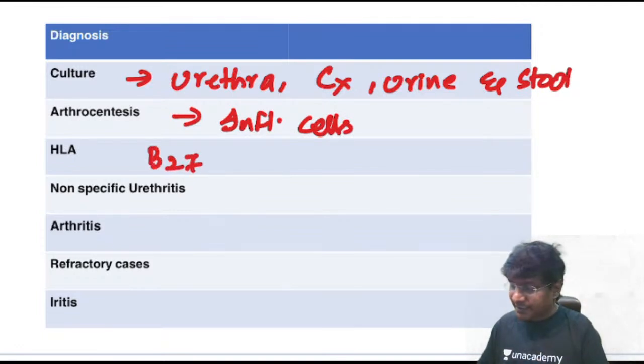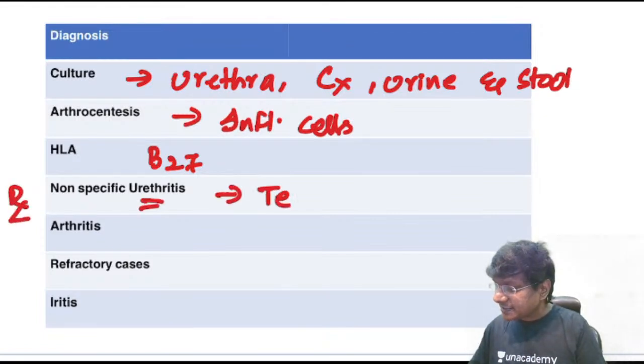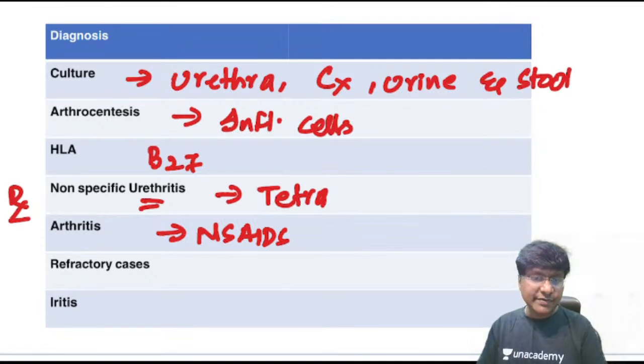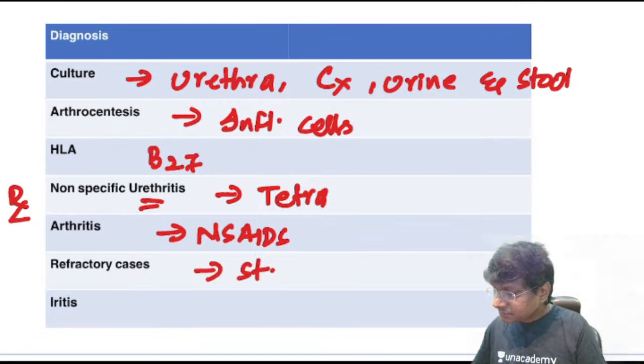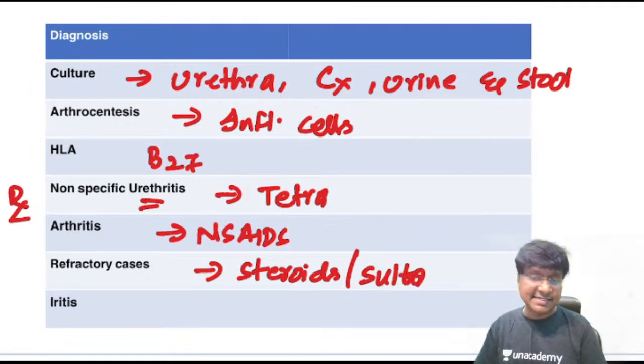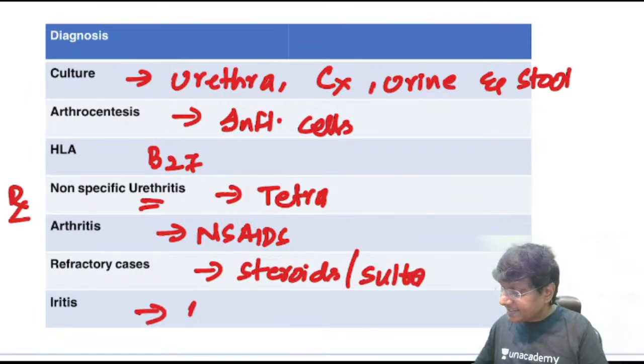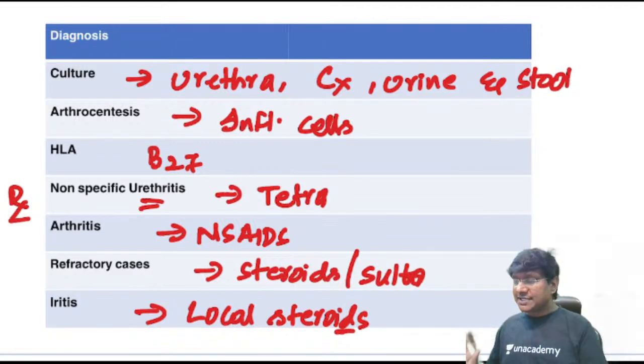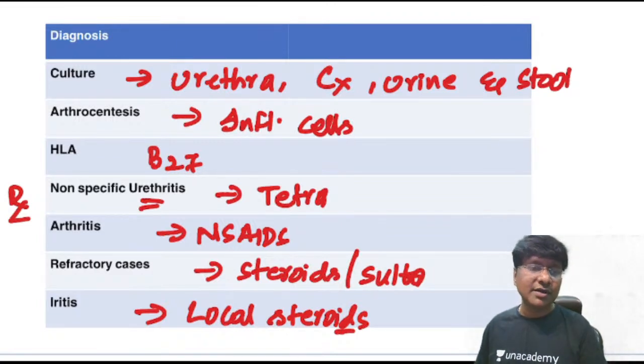Then coming to the treatment. For the non-specific urethritis, you can give the tetracycline group of antibiotics. And for arthritis, you need to give NSAIDs, non-steroidal anti-inflammatory drugs. In those individuals who are not responding to the NSAIDs, we give steroids, or sulfasalazine should be given. And if there is iritis, you should give local steroids. So that is about the treatment of Reiter's or reactive arthritis.